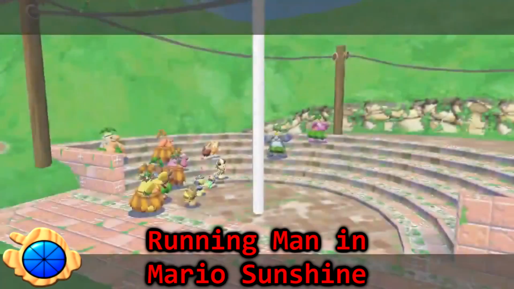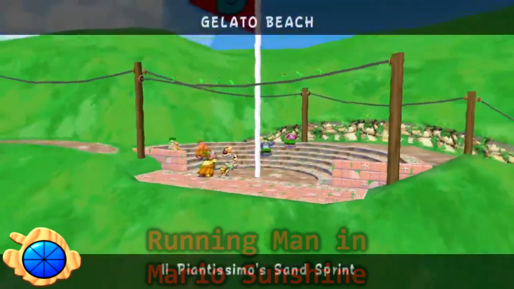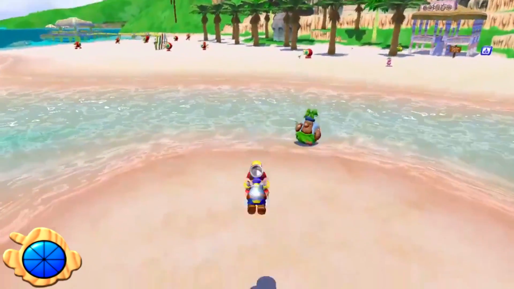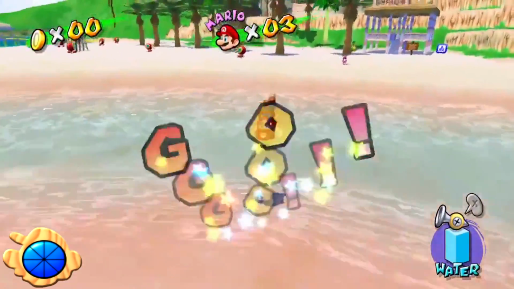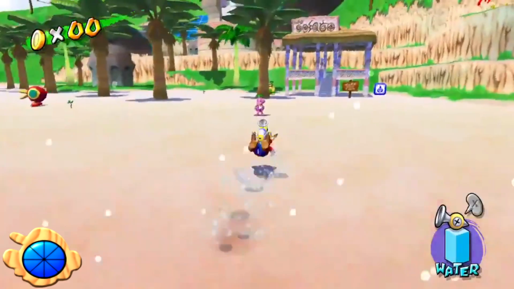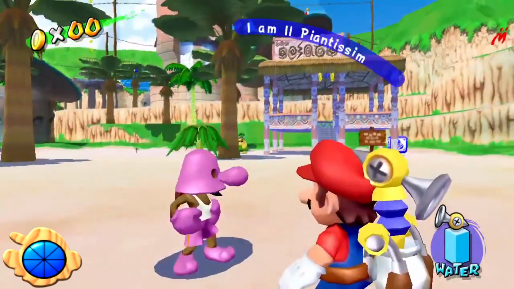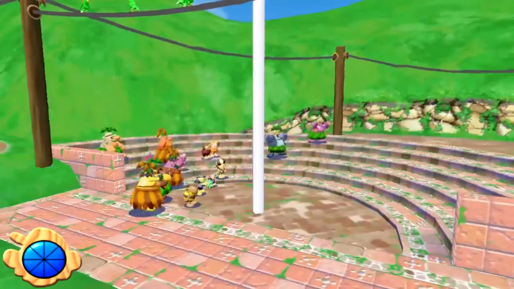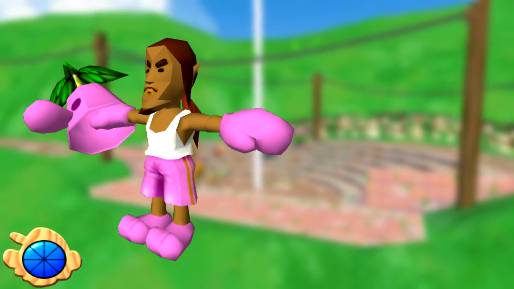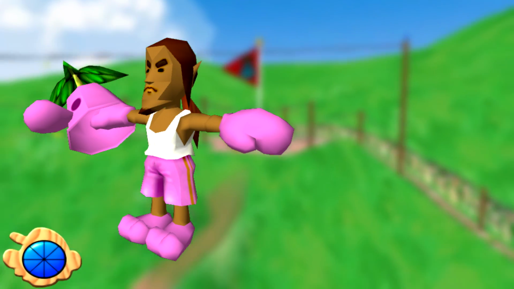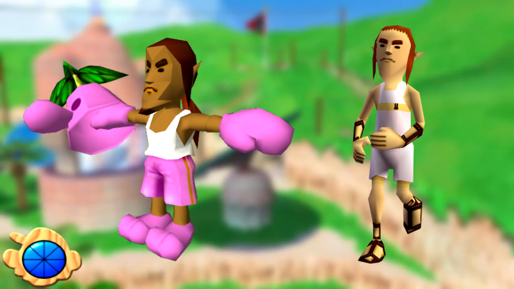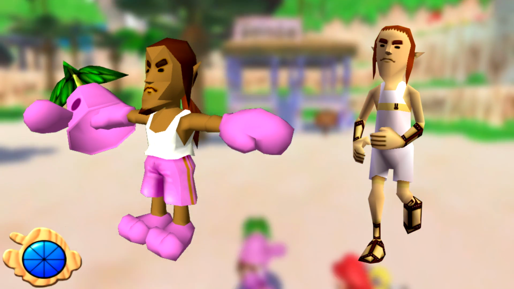Running Man in Mario Sunshine. Il Pantissimo is an NPC character in Super Mario Sunshine who will race a player in various different levels, and beating him will win you a Shine Sprite, of course. Him being one of the only humans in all of Isle Delfino is strange enough, but what's more interesting is that removing his mask will reveal that he bears a striking resemblance to the Running Man from Ocarina of Time. Fitting considering what they both do.